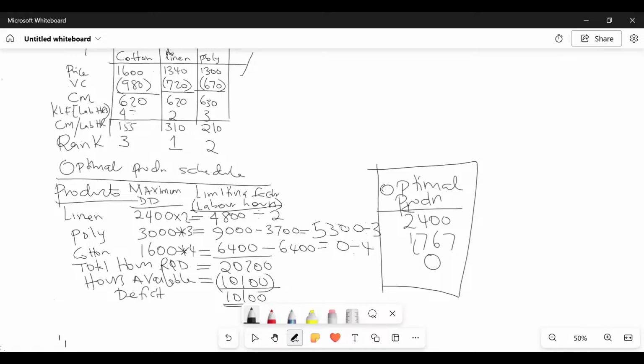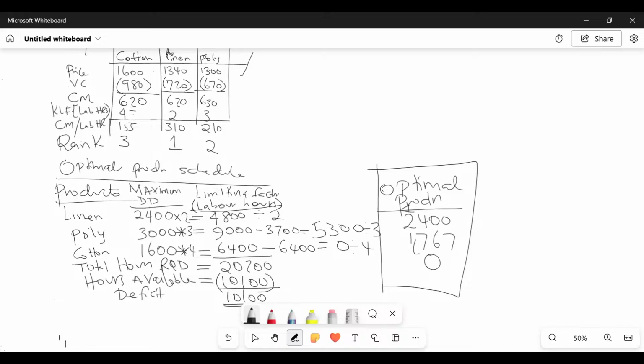5,300. So then we now want to convert these hours that we have into units. Fortunately, we know that for linen, 1 unit is how many hours? 2 hours. How about 48 hours? So we divided, and I told you the very best way of getting this optimal production. For maximum demand, I multiplied.